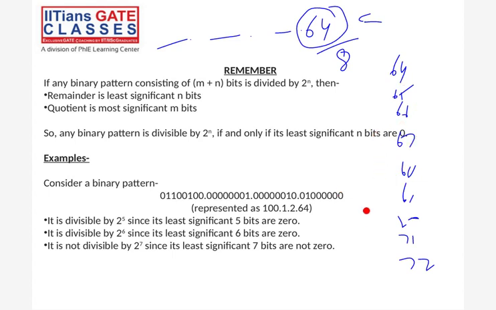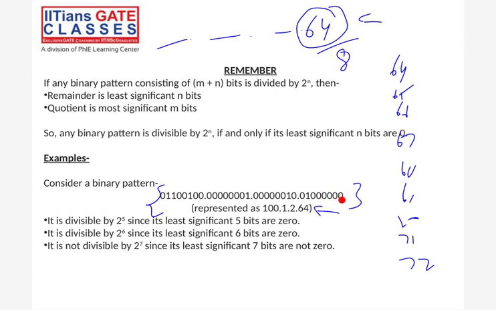This is one way, the divisible thing. The second way to calculate is, let's say some address is there. Now, the number of 0s we are getting from the right hand side, we can say it is divisible. Let's say it is divisible by 2 raised to power 1, by 2 raised to power 2.